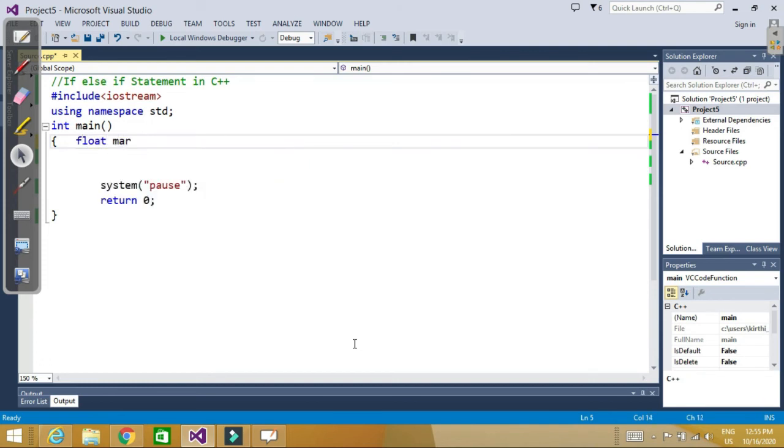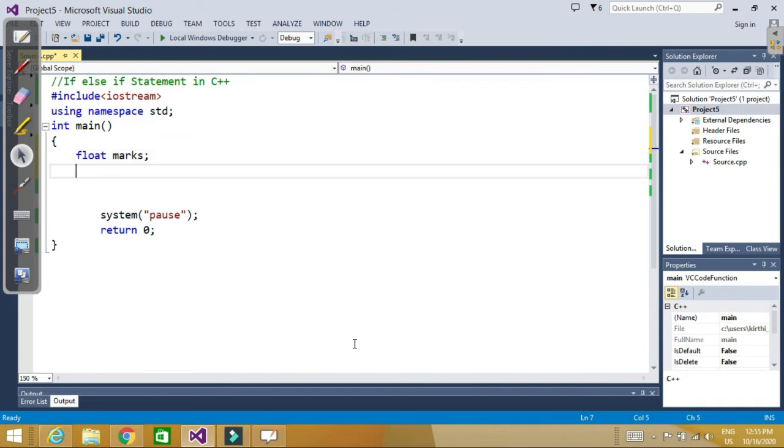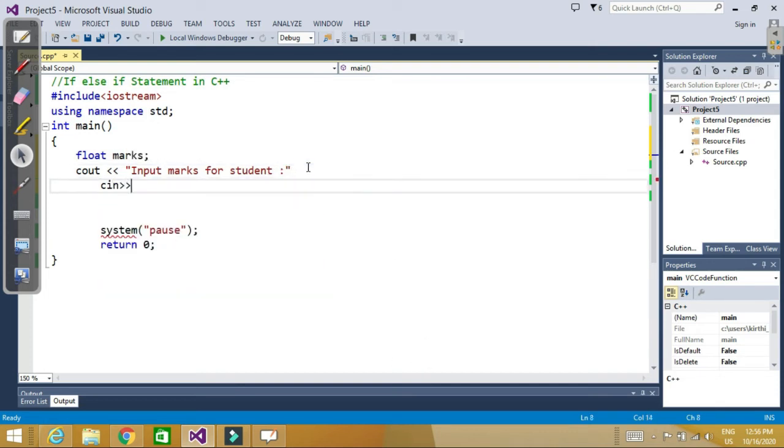So float marks, cout "input marks for student", and then we will input marks, cin marks.